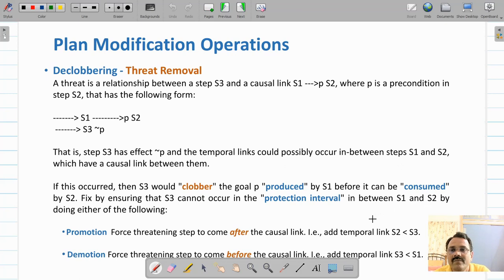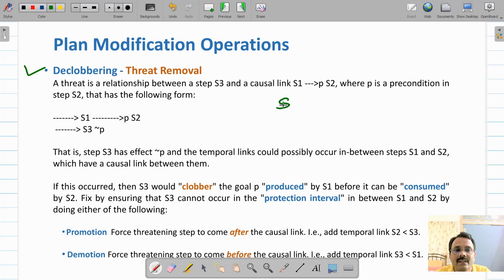Second solution is, if you have a threat, then you will have to perform declobbering. This is called threat removal. Now what is a threat?